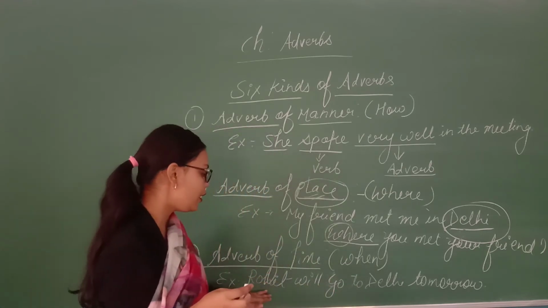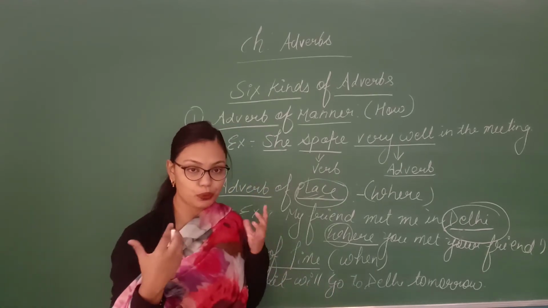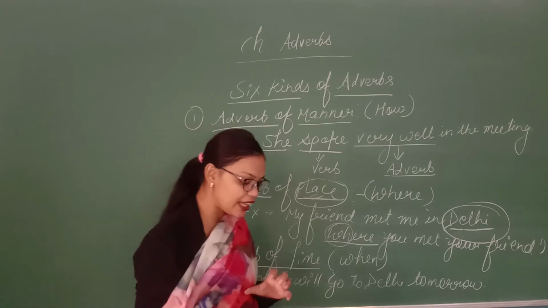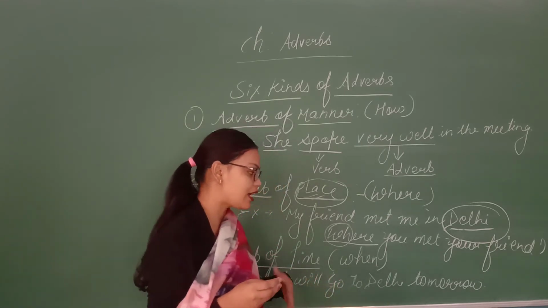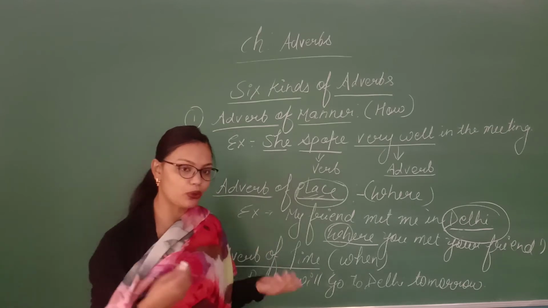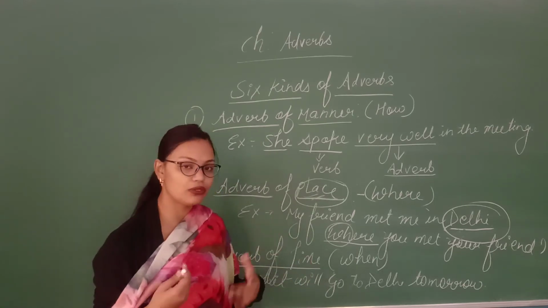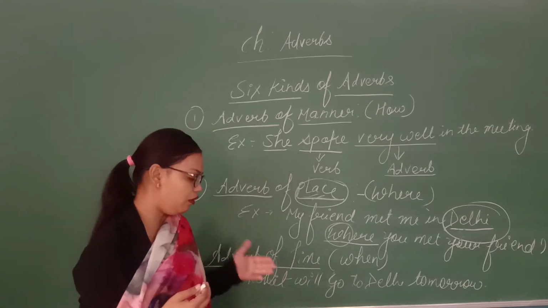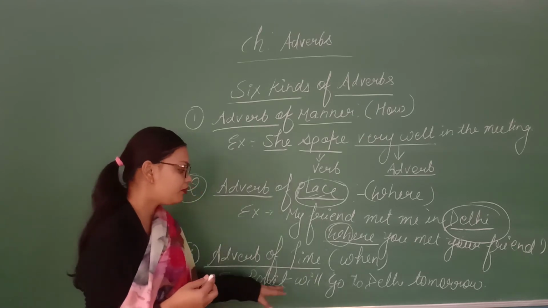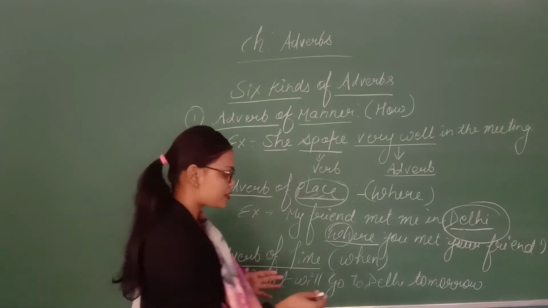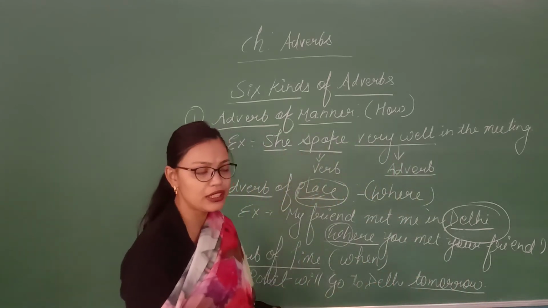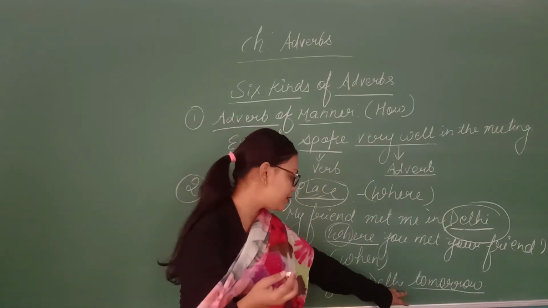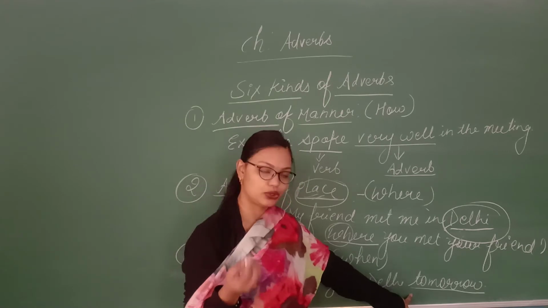Here you are getting the time, which day it is. If I ask you to frame the question, you will start with when: when will Rohit go to Delhi? So the answer will be tomorrow. Rohit will go to Delhi tomorrow. Here you are getting the time that he will go tomorrow.